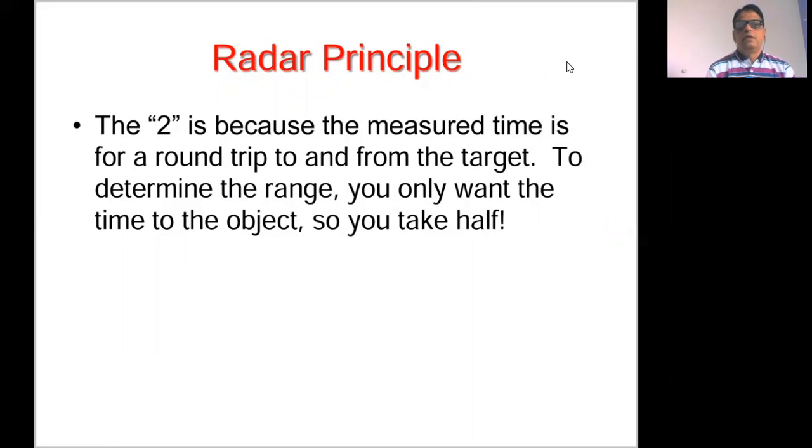and therefore whenever we want to determine the range of the target, we need to divide this by 2.